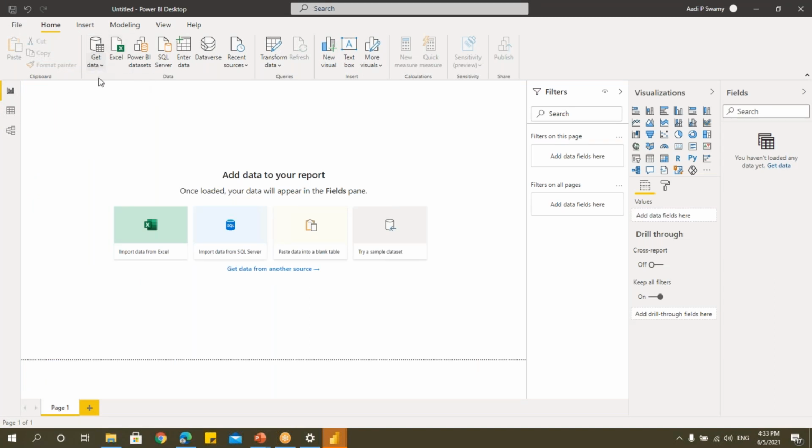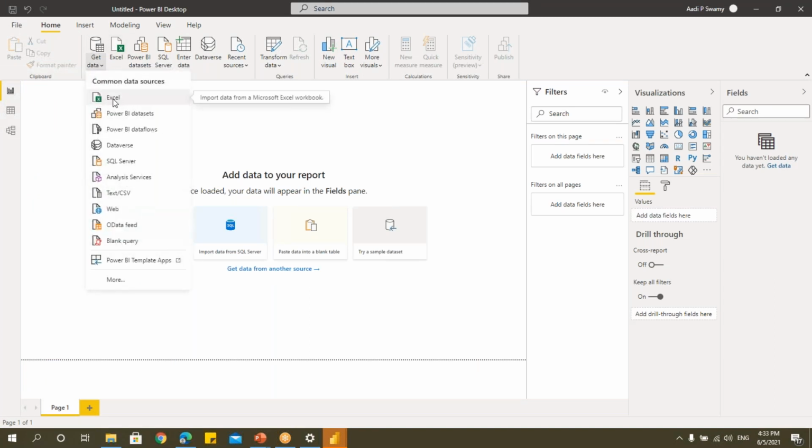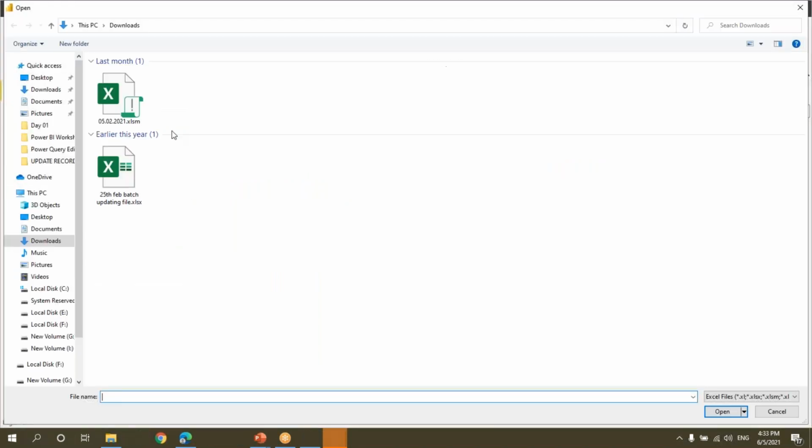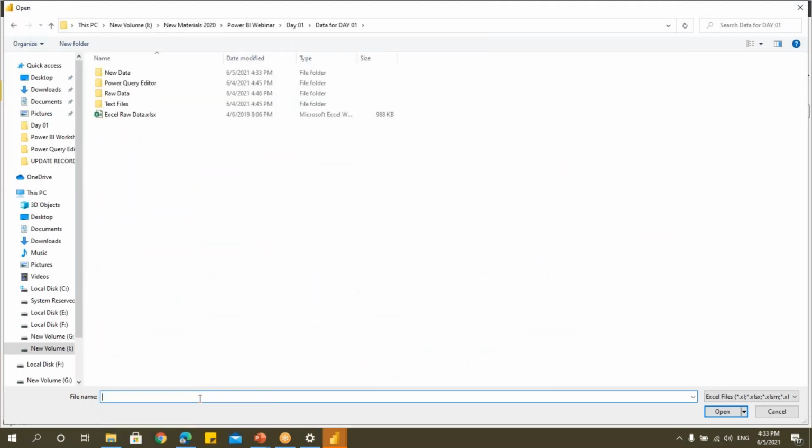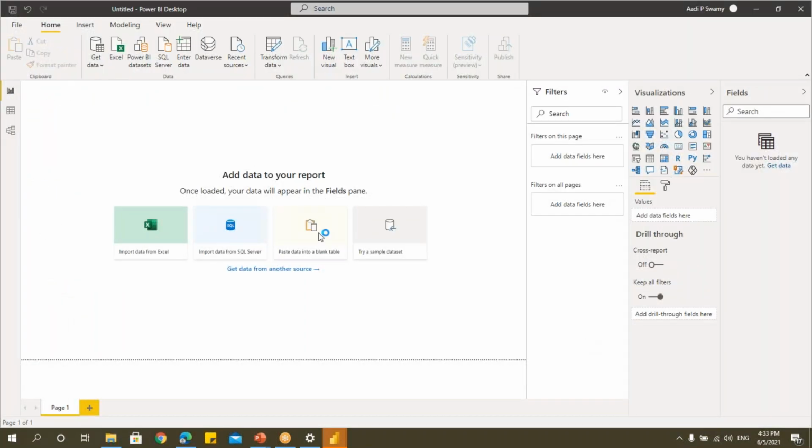Click on this get data, and here I have this Excel. Apart from that, there are so many other data sources as well, which you can connect and you can get the data. I cannot teach everything here. So I have given the data set here. Let me click on this Excel and I will connect this Excel. Just you have to connect it. This process is same for all the other data source as well. I'll say open. When I say open, it will get connected. You can see that it is getting connected.